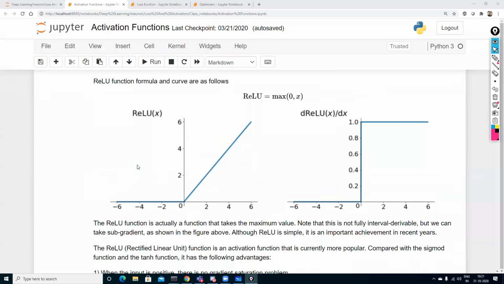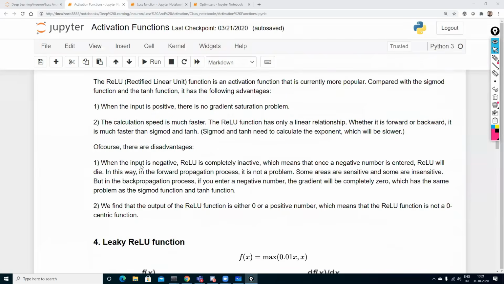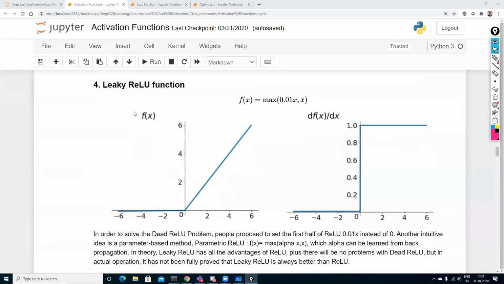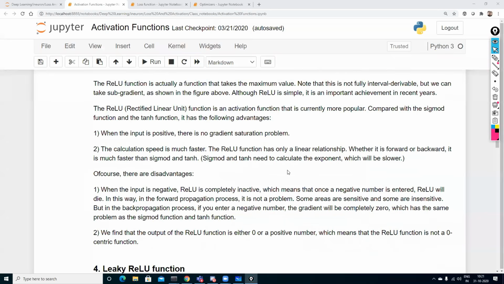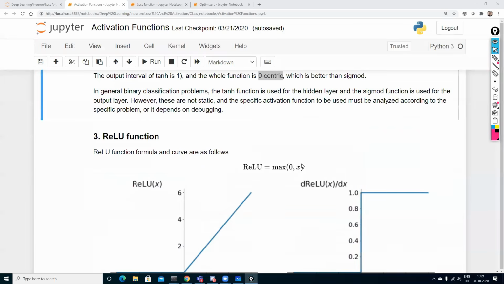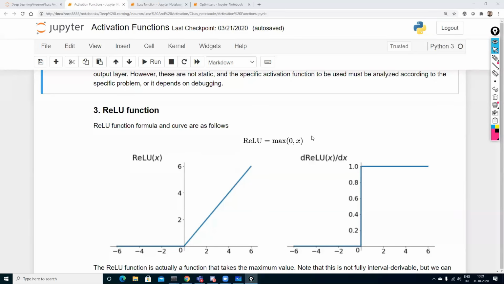Now coming to the next thing, the leaky Relu activation function. In Relu, max of 0 comma x was there. That basically means if your x value is greater than 0, then that will be selected as the max value.